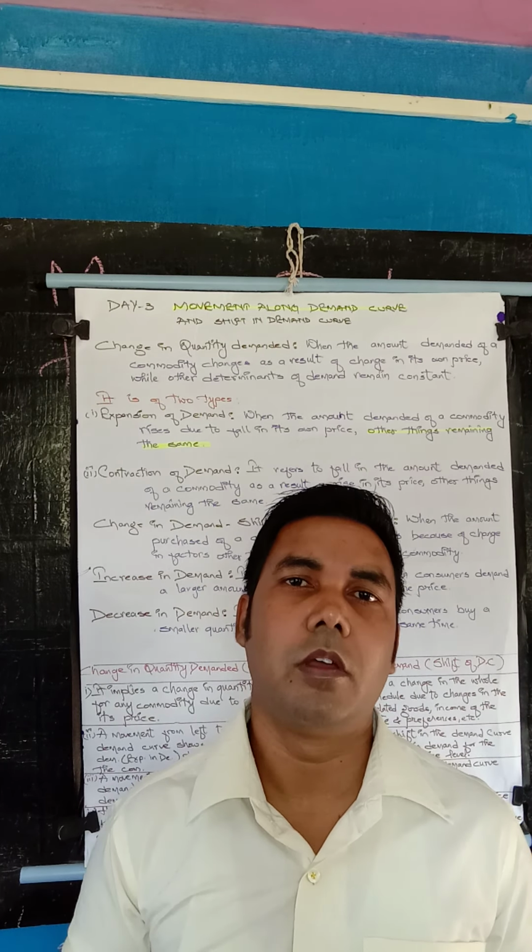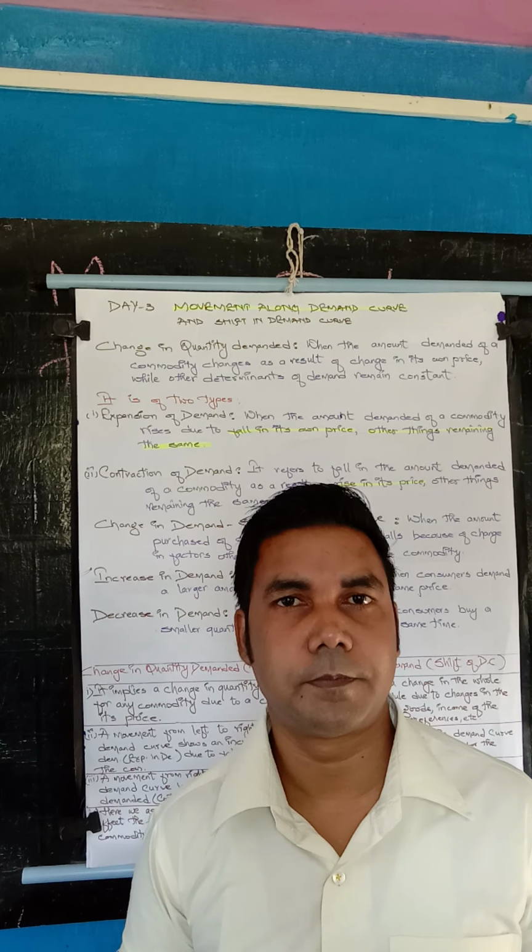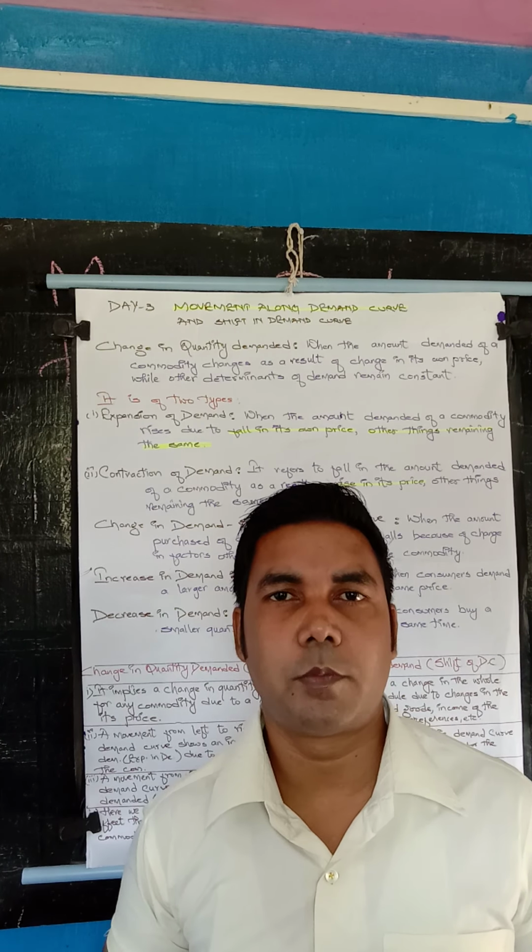It is also of two types: increase in demand and decrease in demand. Increase in demand refers to a situation when consumers demand a larger amount of a commodity at the same price. The price is the same, the price is not changing, then also you are demanding a larger amount. How is it possible?